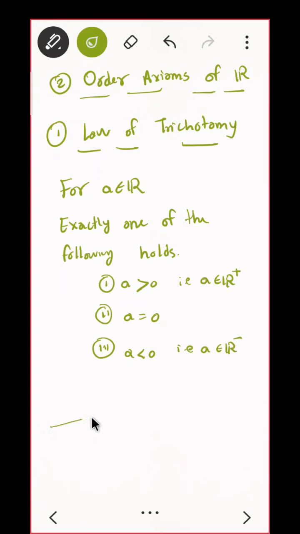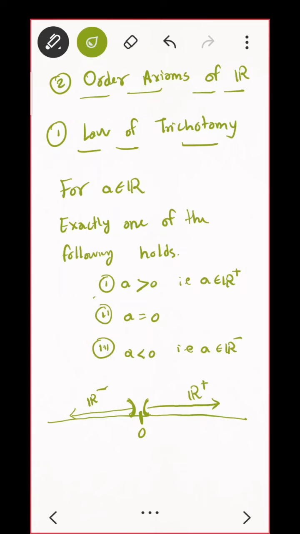If I draw the real line, the real line is divided into three parts. This is 0. This part I am calling R minus, with an open bracket here, and this part I am calling R plus, with an open bracket here also. So the whole real line is divided into three parts. If you take any real number, it will be in exactly one of these.